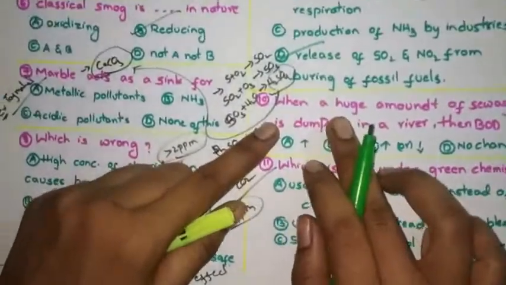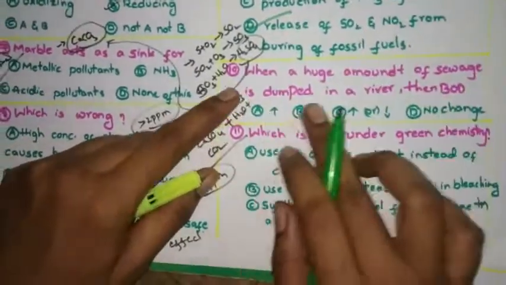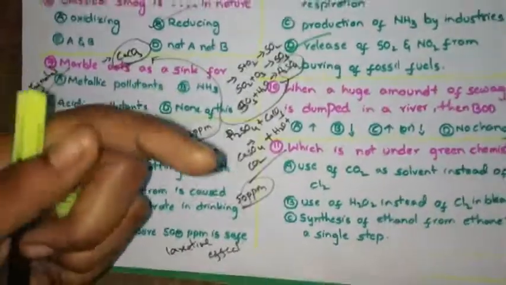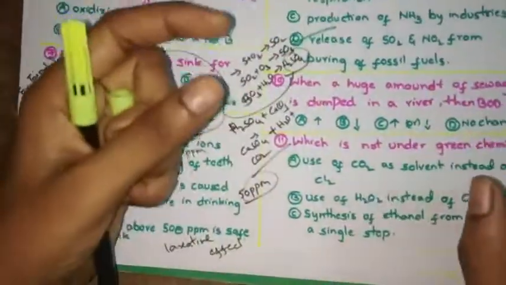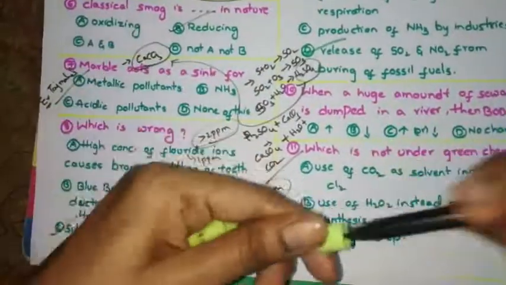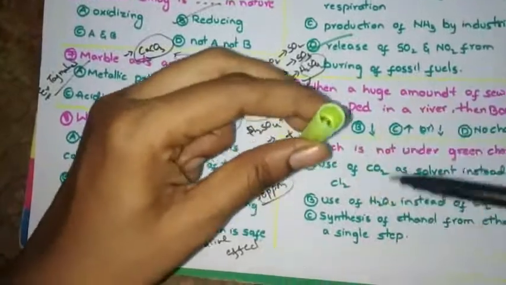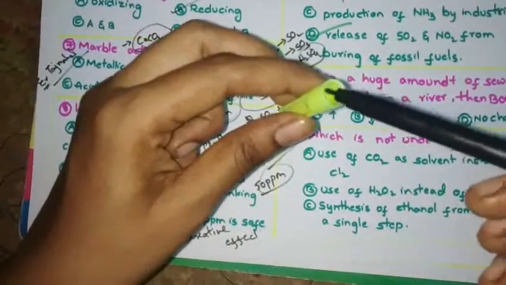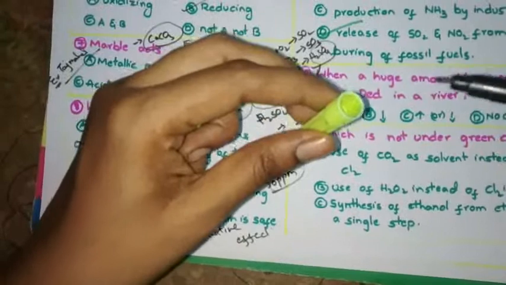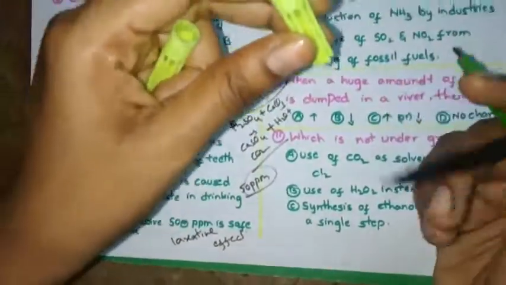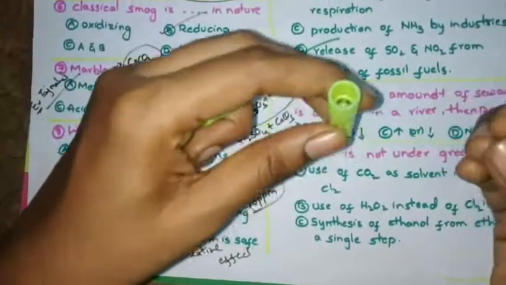See this question. When a huge amount of sewage is dumped in a river, the BOD... What is BOD? Suppose in a water container I put some sewage, some organic waste. In this water some bacteria are present.